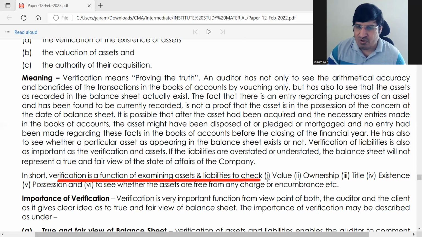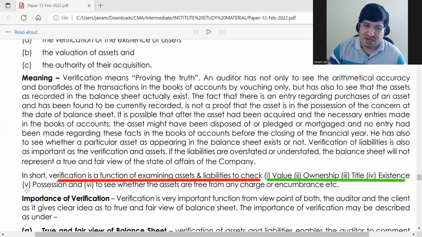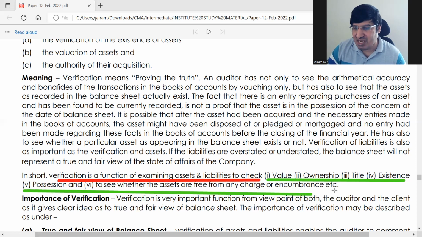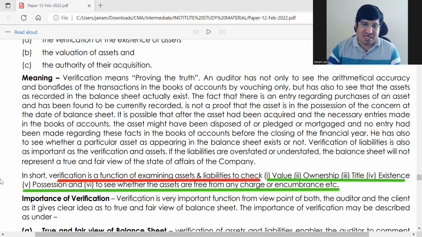ठीक है, what do you verify? Value of the assets, ownership, title, existence, that the asset is there, it's not a ghost asset, possession, and see whether assets are free from any charge. ठीक है, this is the process of verification in short. इस सेंटेंस को लेके आप आराम से लिख सकते हो वेरिफिकेशन के बारे में. You can easily write using this sentence.